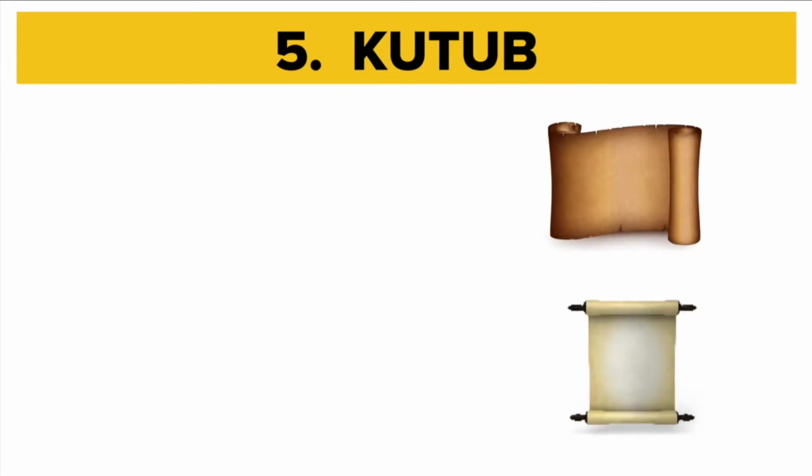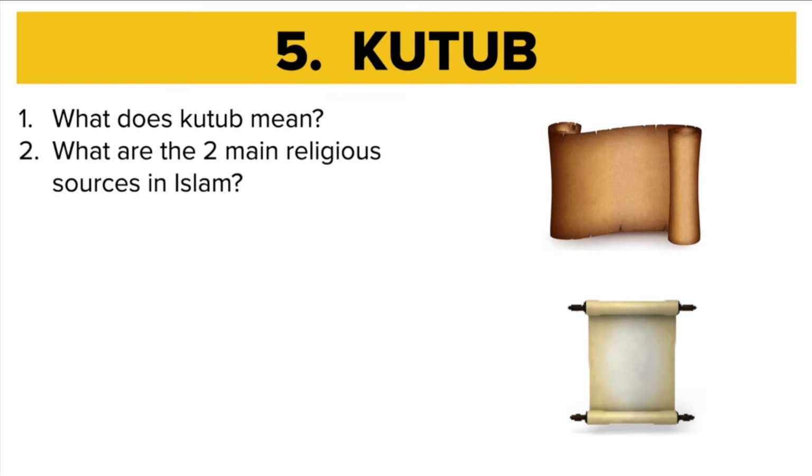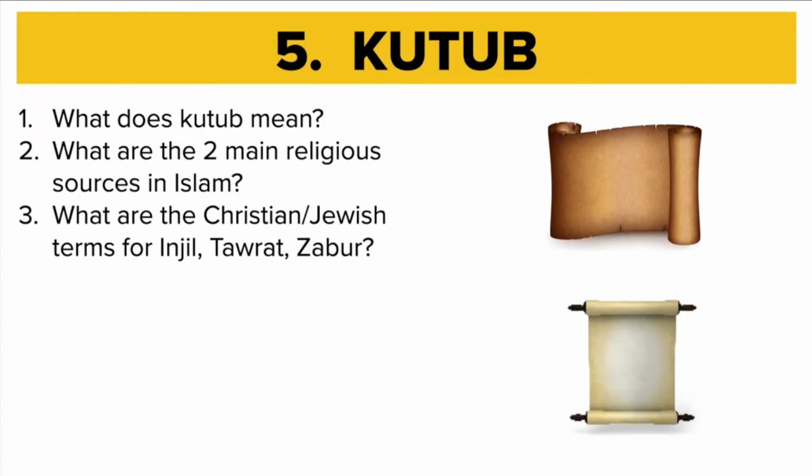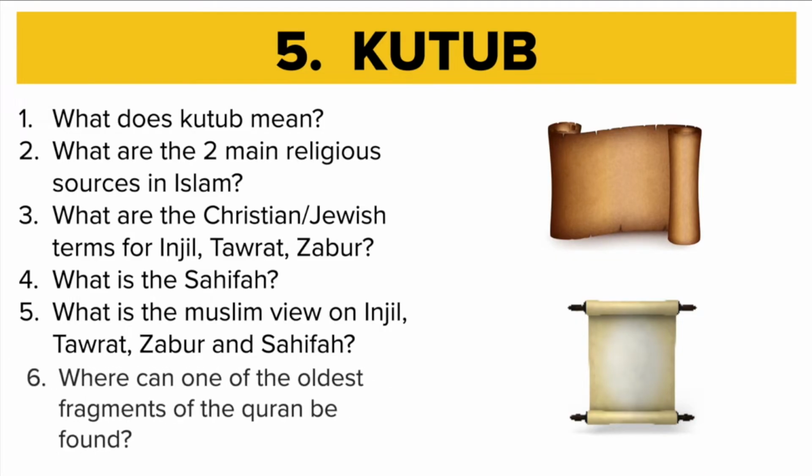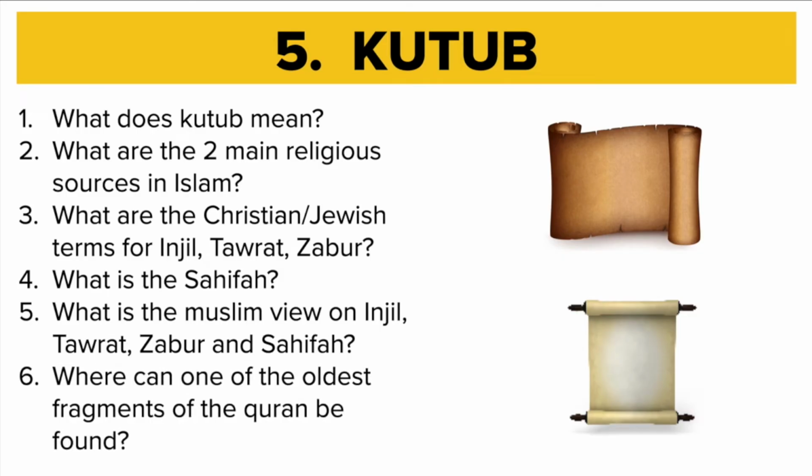Let's go on to the 5th topic now. Question 1. What does Kutub mean? Question 2. What are the 2 main religious sources in Islam? Question 3. What are the Christian Jewish terms for Injil, Tawrat, and Zabur? Question 4. What is the Sahifa? Question 5. What is the Muslim view on Injil, Tawrat, Zabur, and Sahifa? And question 6. Where can one of the oldest fragments of the Quran be found? Okay, pause if you need to answer these questions.